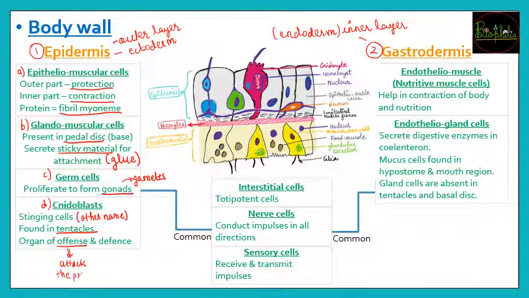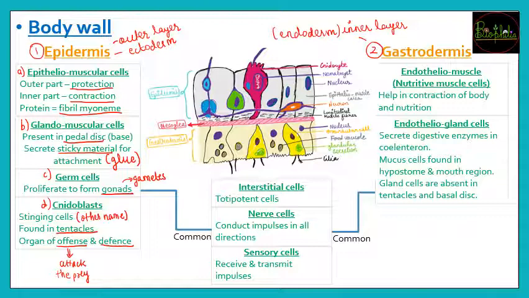So when they attack the prey, that is going to be offensive. Or if some other animal comes and tries to eat that particular organism, तो उनके बचाव के लिए, that is for their defense, they are going to use nidoblast. So for attack as well as for protection, for both purposes they will use nidoblast as per the conditions. So these were the four cells which are going to be found only in epidermis. अब epidermis में और भी cells होते हैं, three types which are going to be common for both the layers. So now let's see about the common cells which are found in both of the layers.